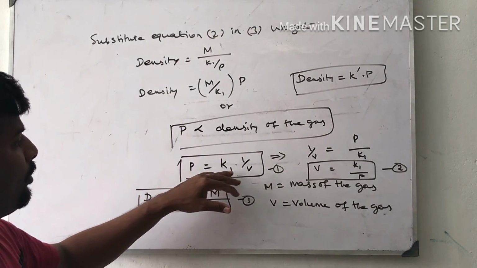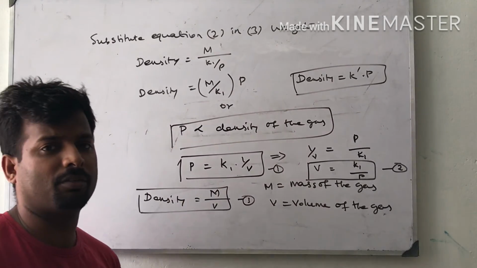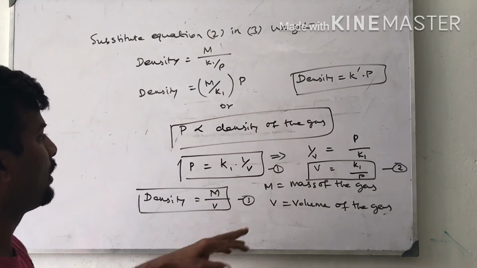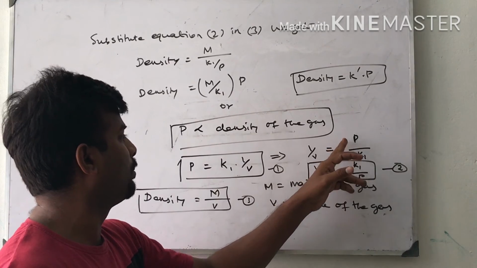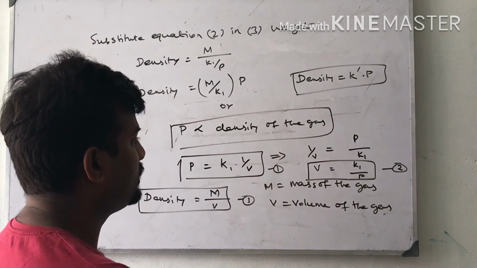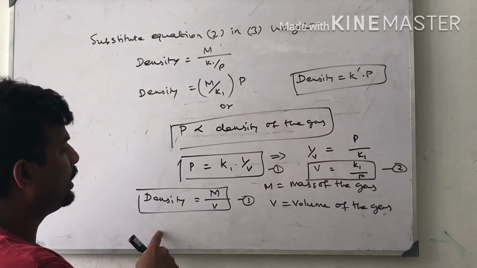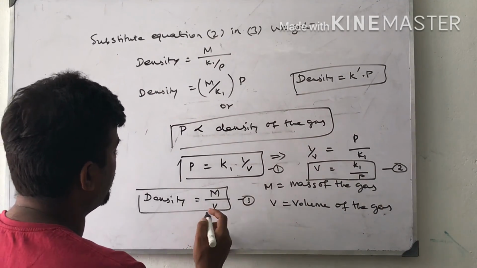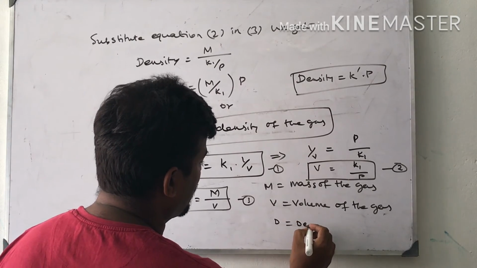Pressure is equal to K1 into 1 by V. This is obtained from Boyle's law. We can rearrange: 1 by V is equal to P by K1, V is equal to K1 by P. This is equation number 2. We know that density is equal to mass by volume, where D is the density of the gas.